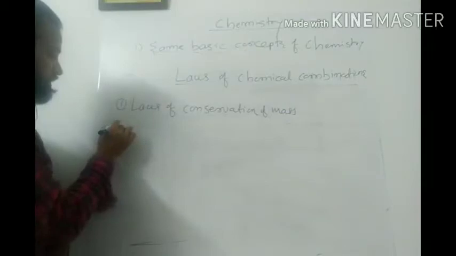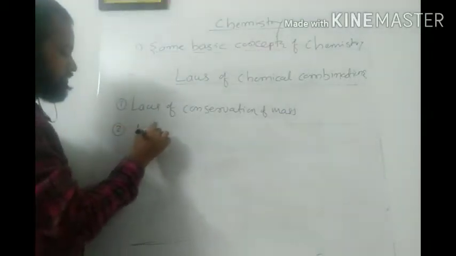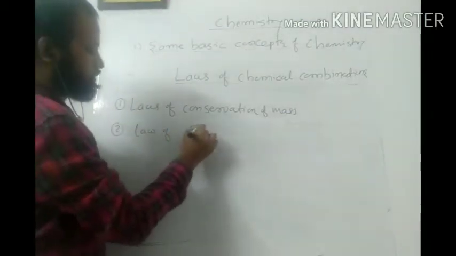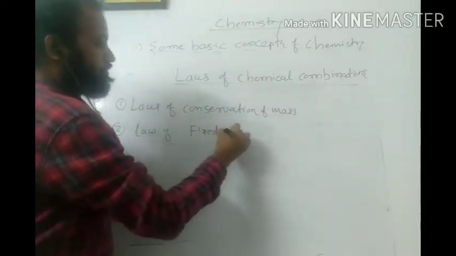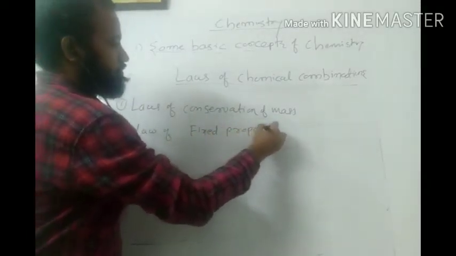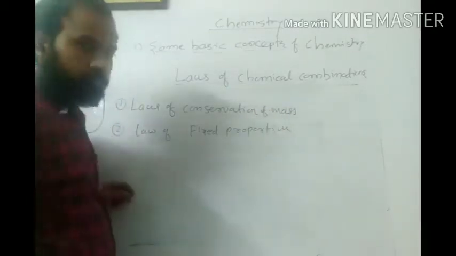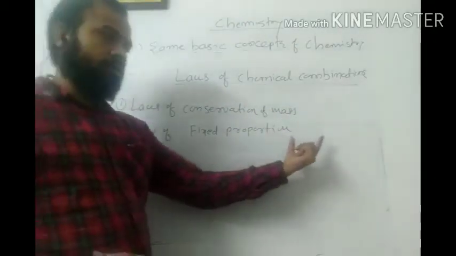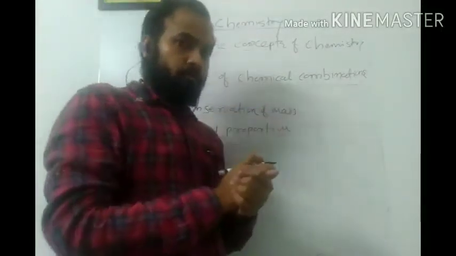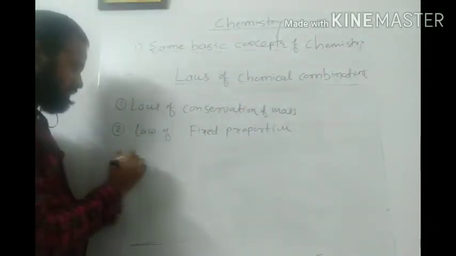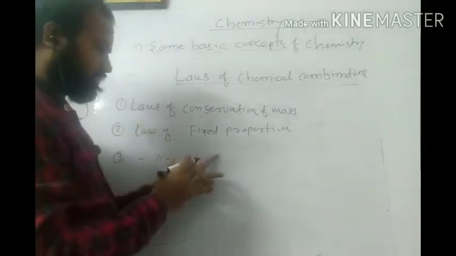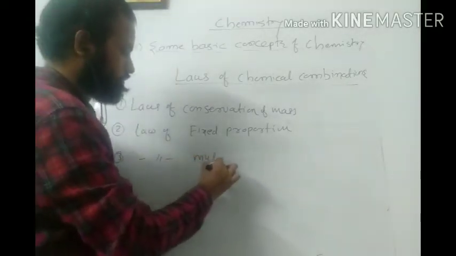Then second law is the law of fixed proportion. It is also called combined proportion law or law of combined composition. Third law is the law of multiple proportion.